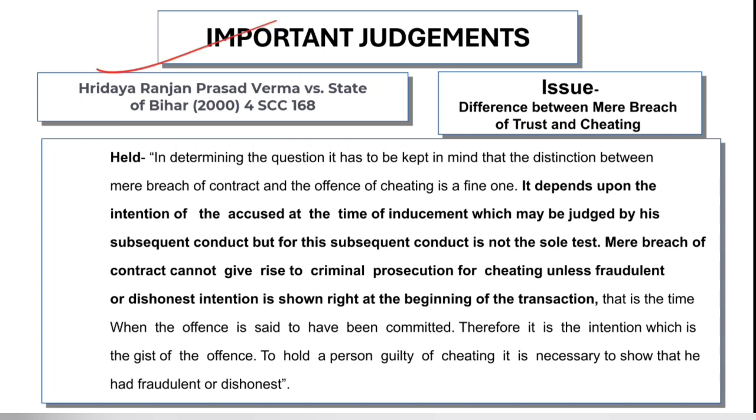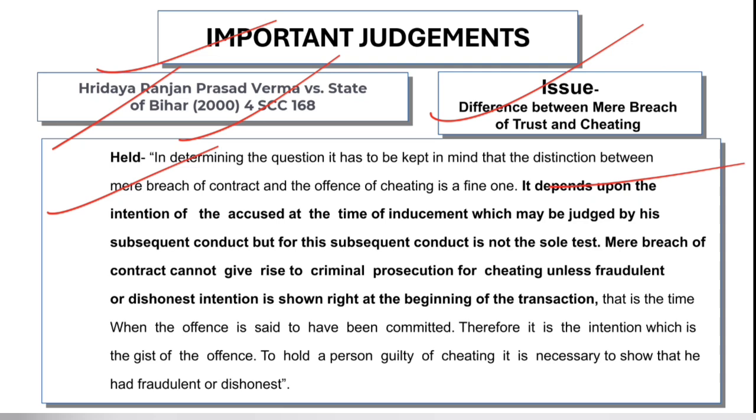Now this was a landmark judgment with regard to section 420 IPC prosecution: Hridaya Ranjan Prasad Verma versus State of Bihar. It was a judgment of 2000, and this is the citation. The issue was when breach of trust and cheating arise. In determining the question, it has to be kept in mind that the distinction between mere breach of contract and the offence of cheating is a fine one.